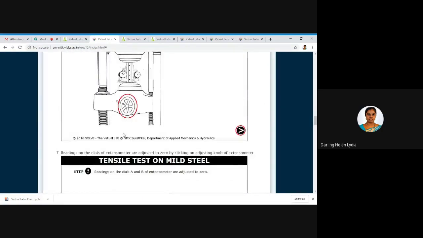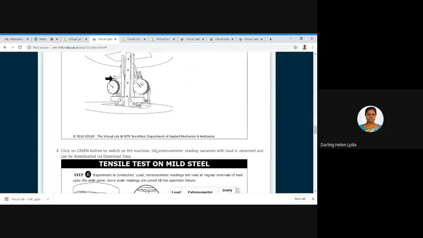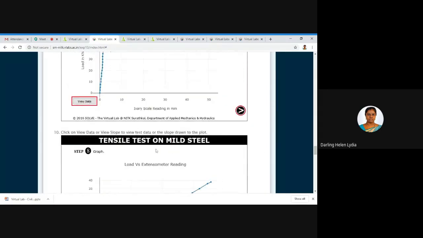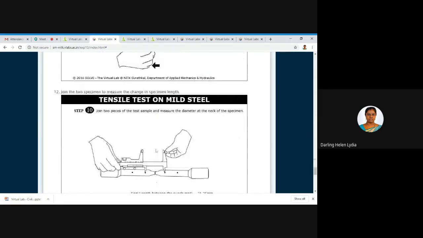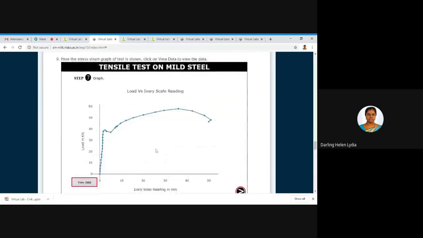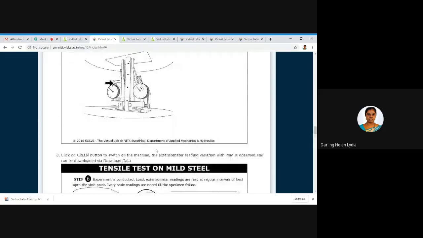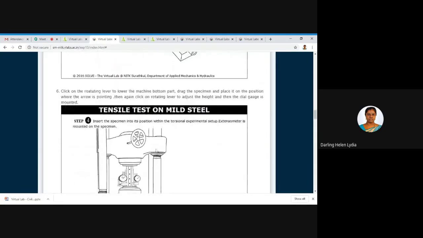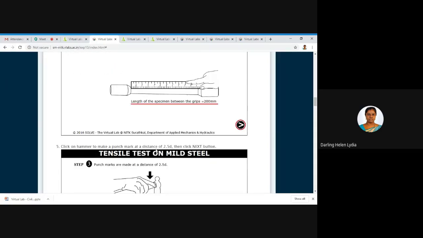So this is not particularly the virtual lab. Here you can only see the images of how to perform this test. Okay, so those who may not be able to access this virtual laboratory due to some software problems, you can also take these screenshots and show them to your students.